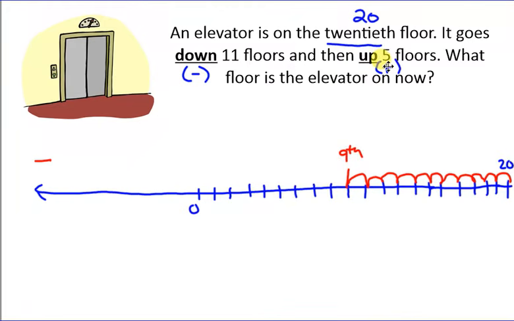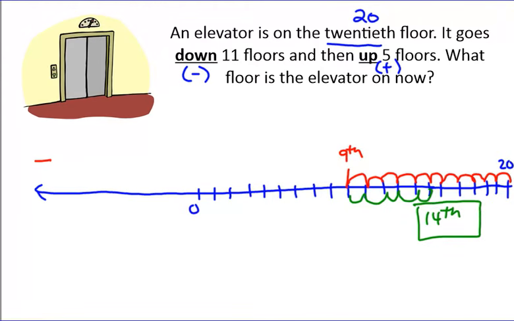Then we go up 5 floors. So I'm going to go back up now. So 1, 2, 3, 4, 5. So I was at 9, 10, 11, 12, 13, 14. So what floor am I on now? I am on the 14th floor.